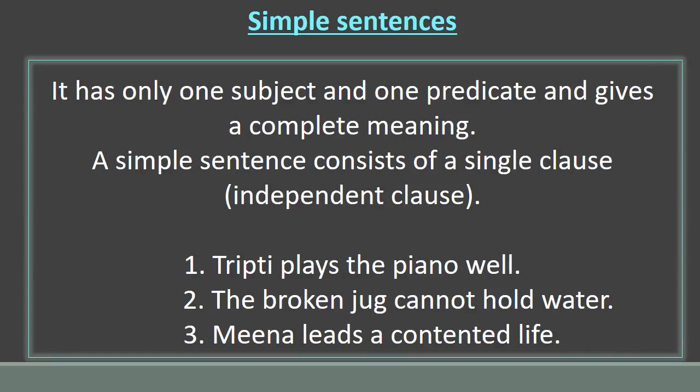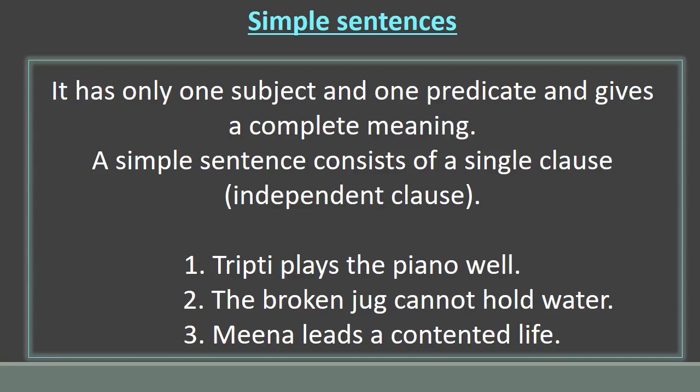The first one is simple sentences. A simple sentence is one that has only one subject and one predicate, and by itself the meaning of the sentence is complete and no addition is required.